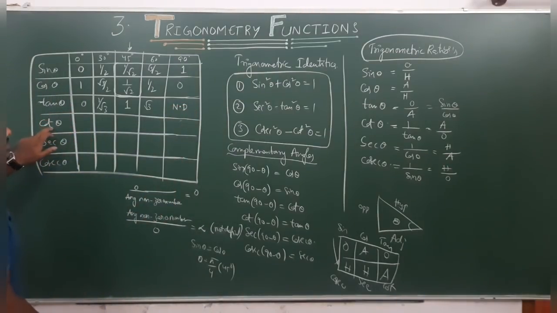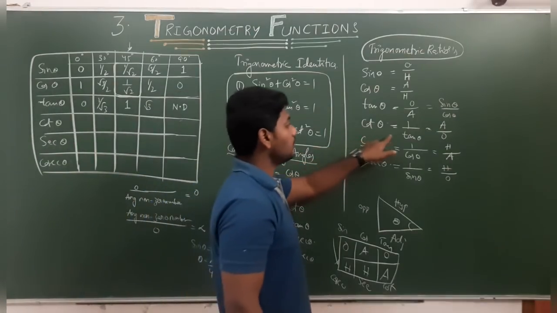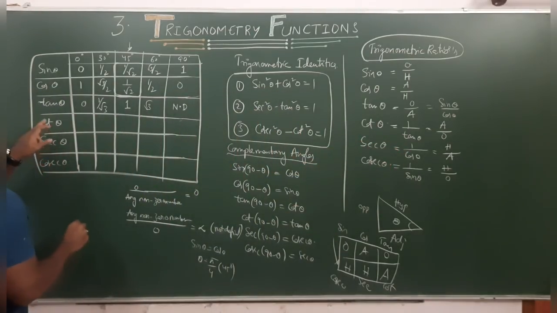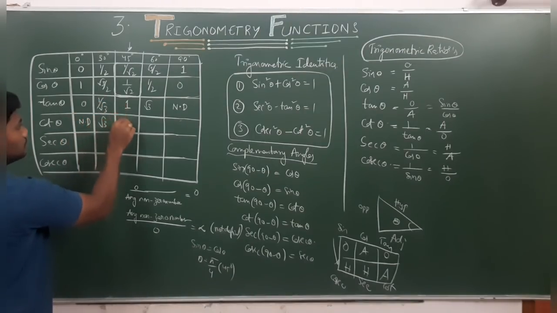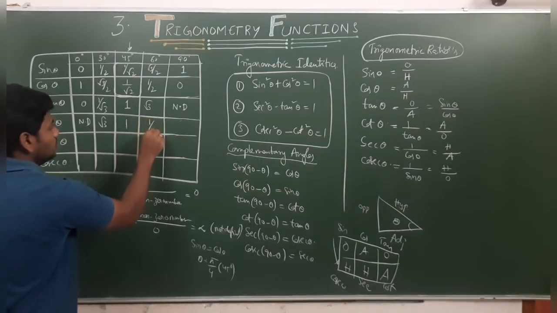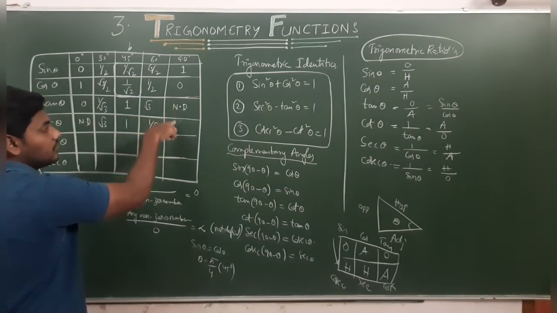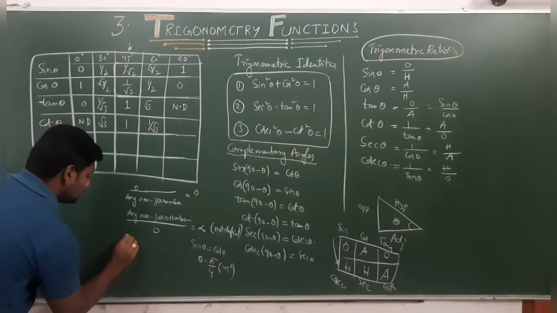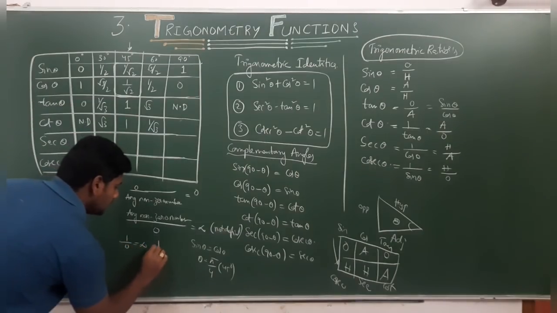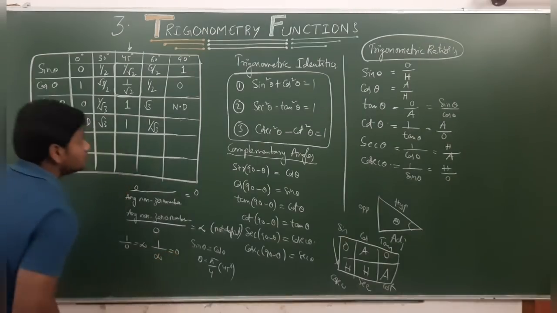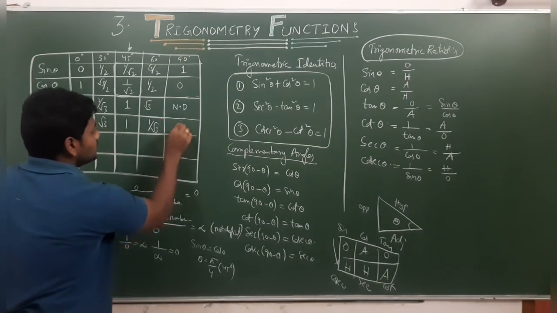Next, cot. Cot is nothing but the reciprocal of tan. So this is 1 by 0, which is not defined. 1 by root 3 gives root 3. 1 by 1 is 1. Then 1 by root 3. 1 by undefined, nothing but 1 by infinity. You know 1 by 0 is undefined and 1 by infinity is equal to 0. So 1 by undefined is equal to 0.